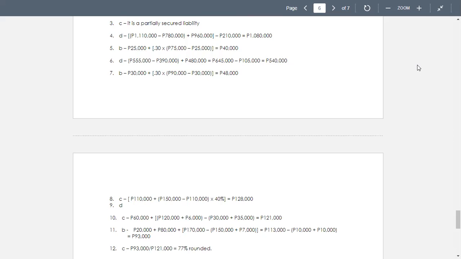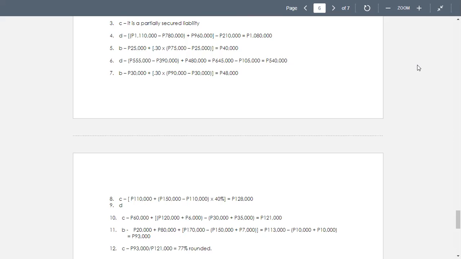Sparkman Company filed a bankruptcy petition and liquidated its non-cash assets. Sparkman was paying 40 cents on the dollar for unsecured claims. Miley held a mortgage of 150,000. So we have now the amount of 110,000, and then we add 40% multiplied by the amount of 40,000. So we now get the result of 128,000. Number 8, it's letter C.